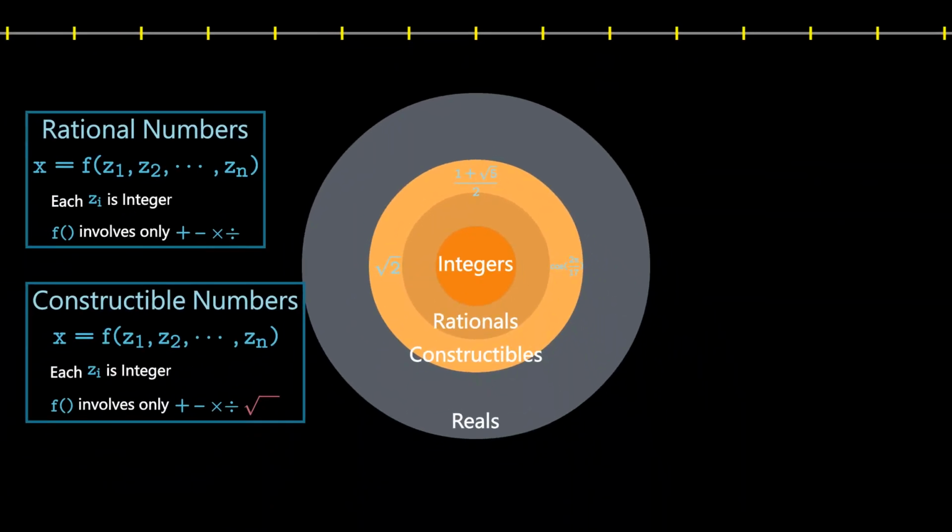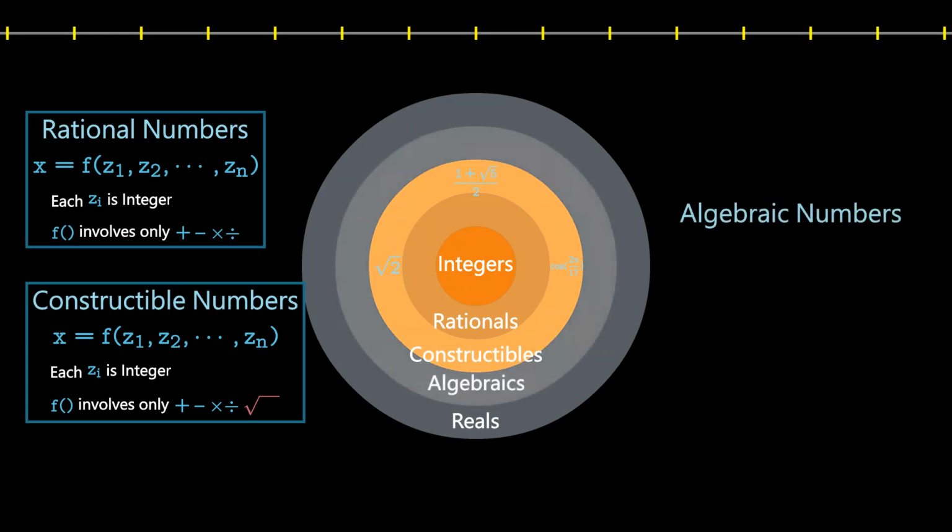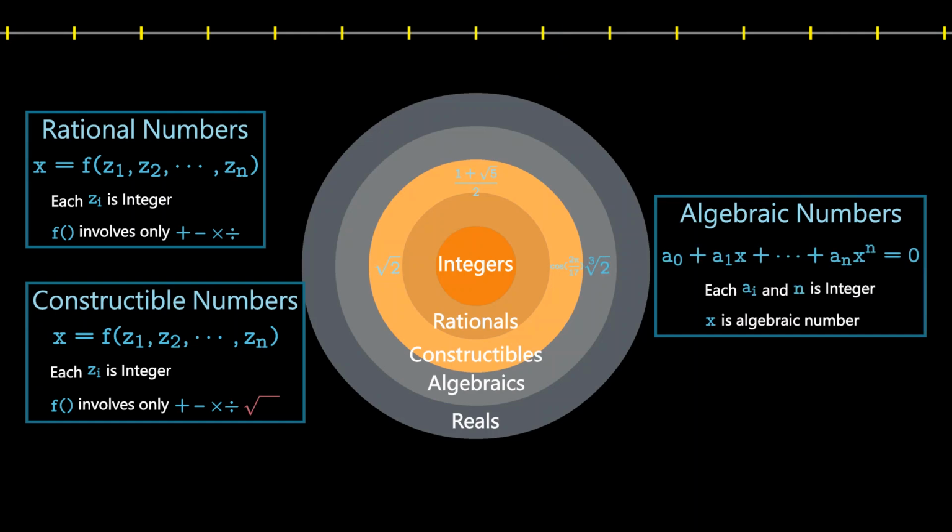In addition to constructible numbers, algebraists have defined another set of numbers called algebraic numbers. Algebraic numbers include all constructible numbers, but some algebraic numbers are not constructible, such as the cube root of 2. Algebraic numbers are defined as numbers that are roots of polynomial equations with integer coefficients.